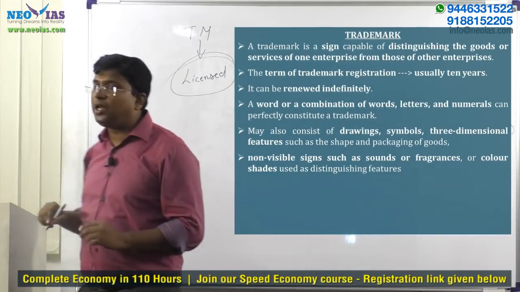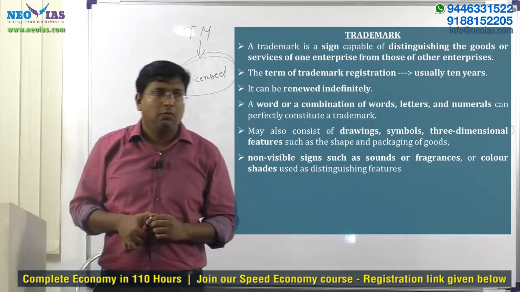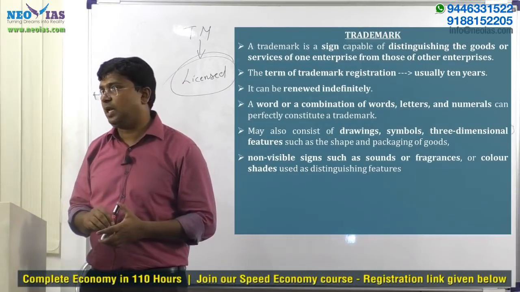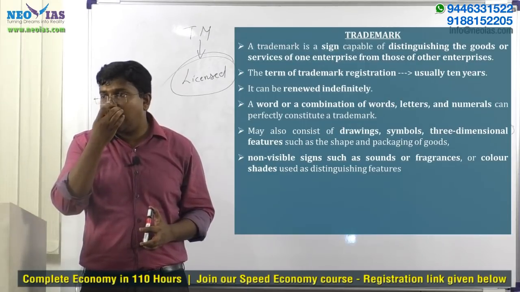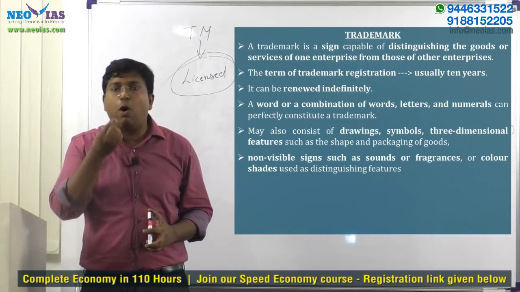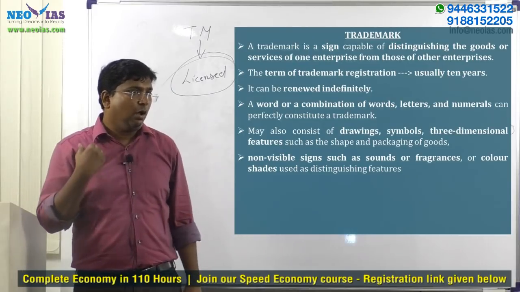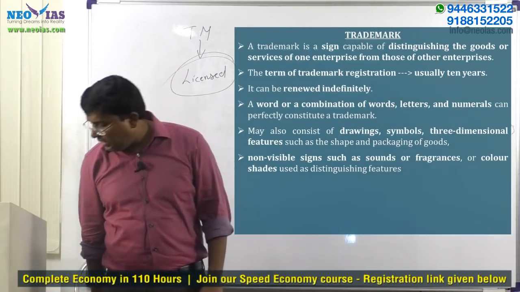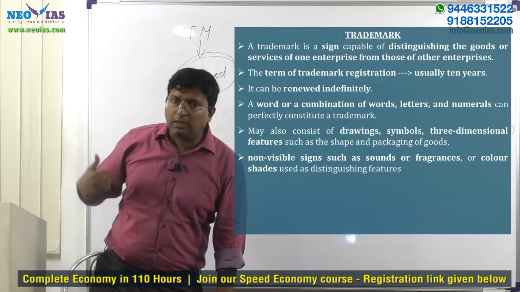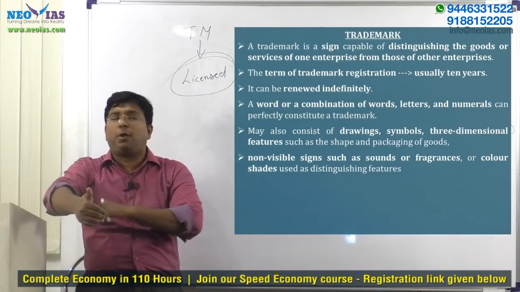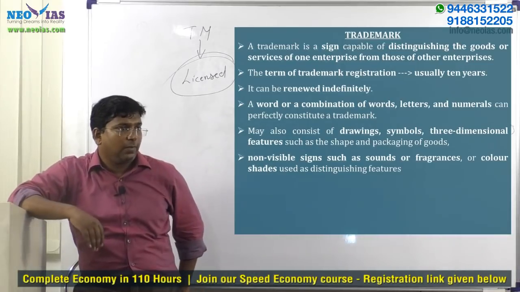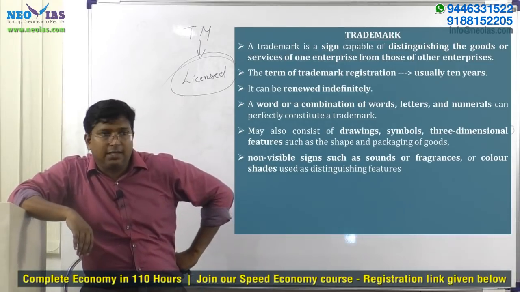Trademark, patent, copyright, all can be licensed. What is the meaning of license or licensing? In intellectual property, try to understand, as the author or owner of the intellectual property, I can give my intellectual property right, or I can sell it to someone else. That is what is called licensing.